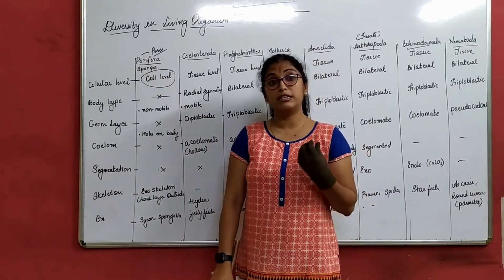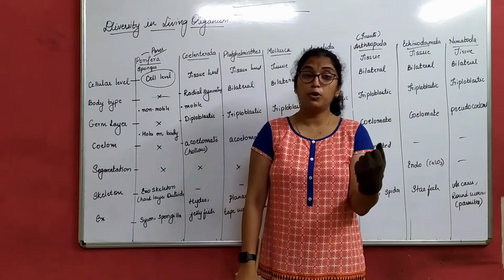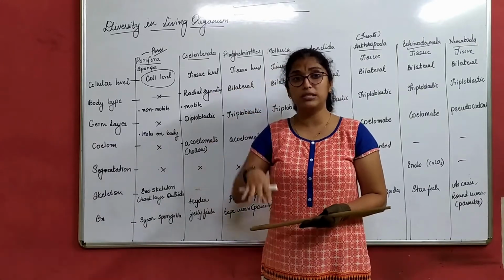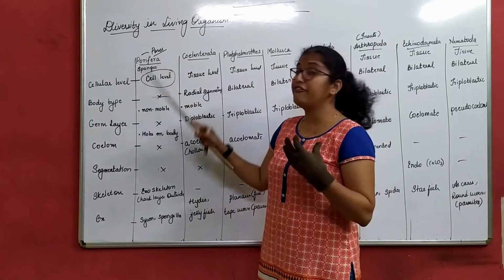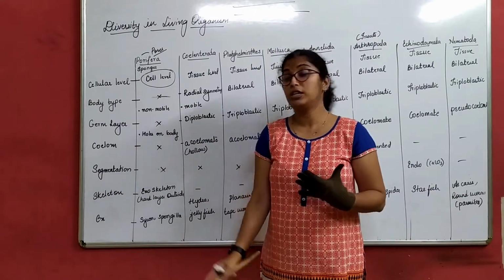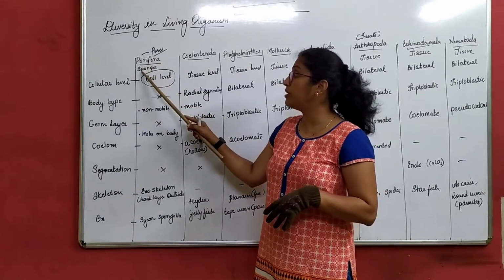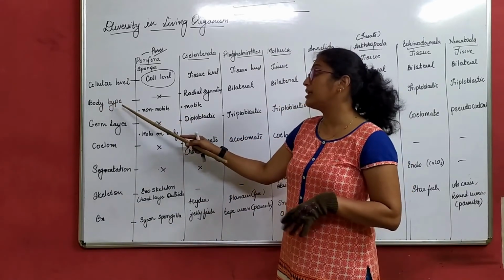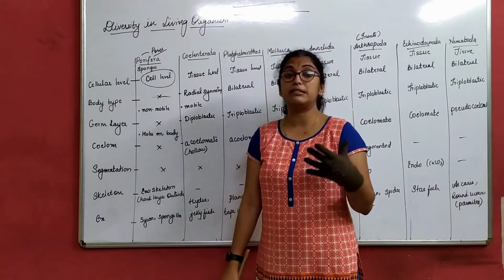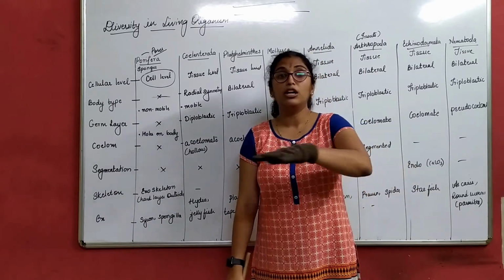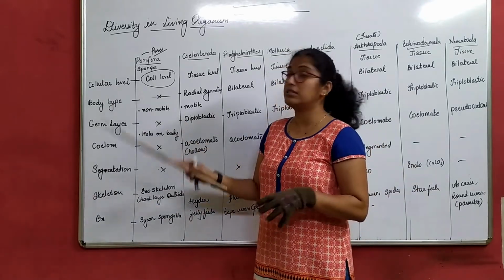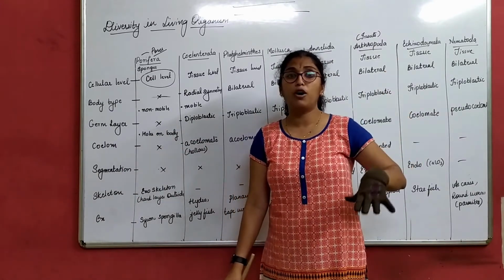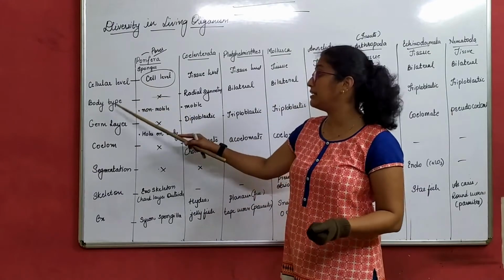Why we term this a sponge is because if you have a sponge, have you ever seen how a sponge looks like? It has a number of pores in it, right? Similarly, Porifera also looks like a sponge. That is why another name for Porifera is sponges. Let's understand the next type. It does not have any body type. That means it is neither bilaterally symmetrical nor radially symmetrical, because it is the very lowest or primitive form of organism in the animal kingdom.